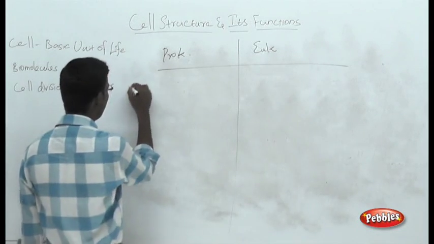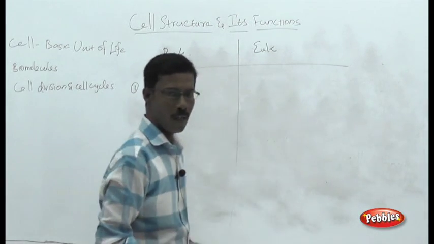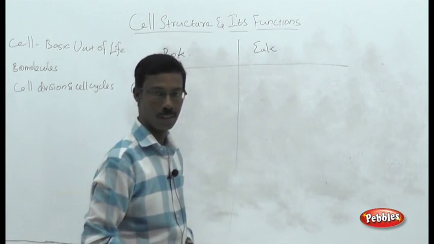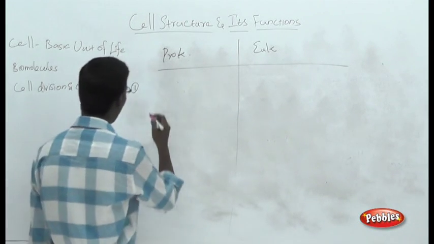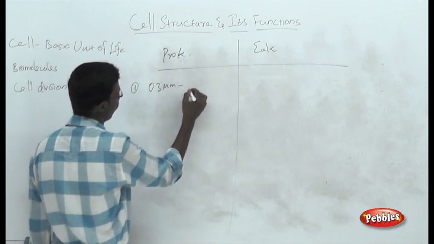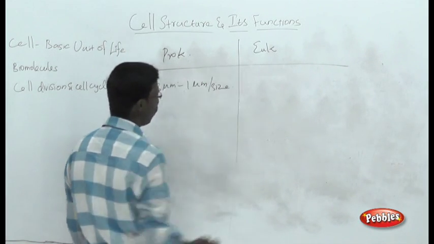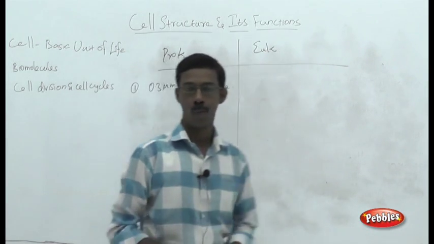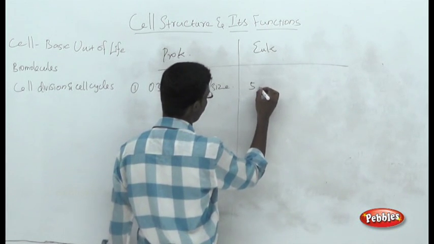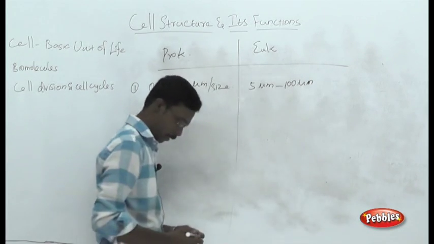The first difference starts with the size of the particular cell. As we all know, the prokaryotes are always the smallest structures present in the world. They will be around 0.3 micrometer to 1 micrometer in size. And normally the eukaryotic cells are larger than the prokaryotic cells. They will be at least 3 to 5 micrometer, up to 100 micrometer in size.